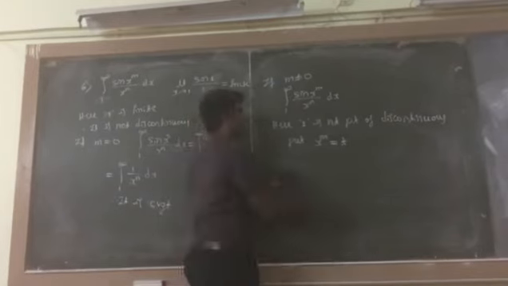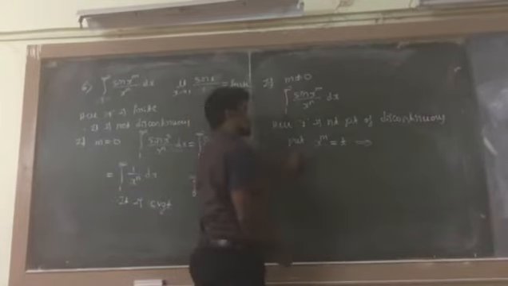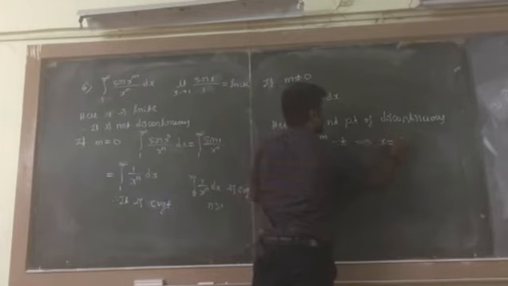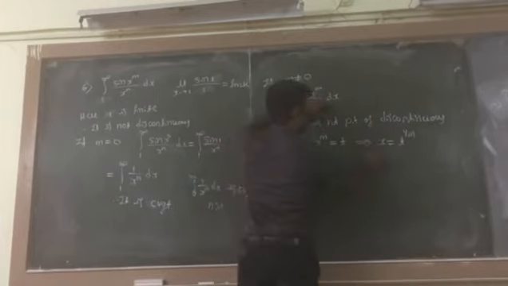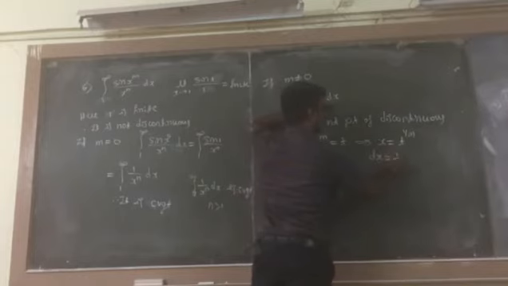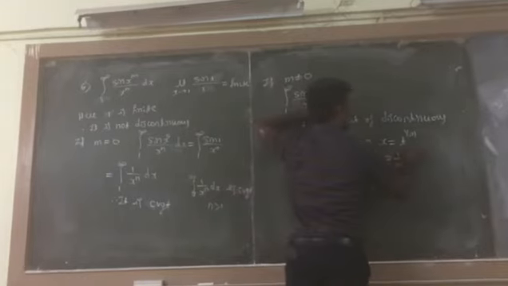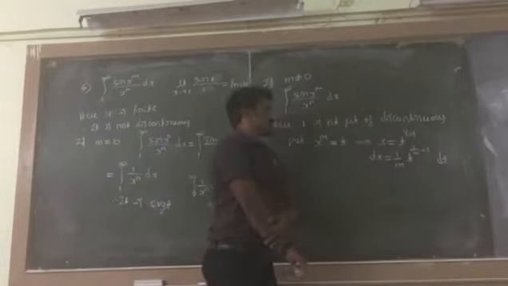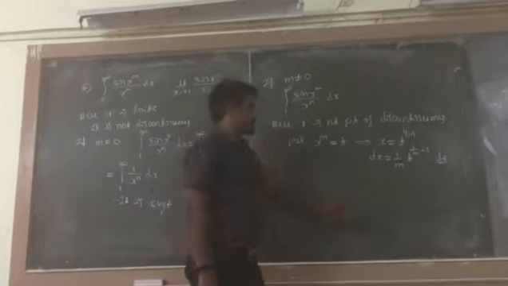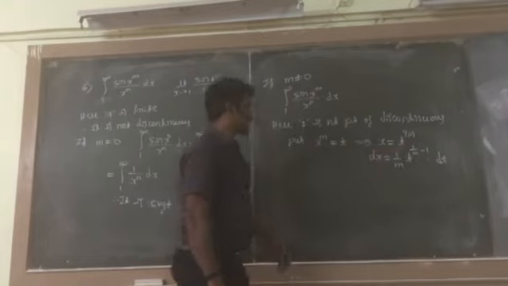Raising to the power 1 by m, x is equal to t^(1/m). For dx, differentiate: dx is equal to (1/m) t^(1/m minus 1) dt.